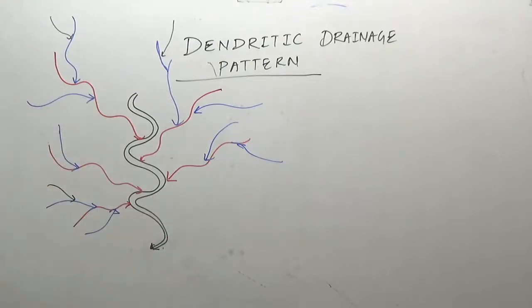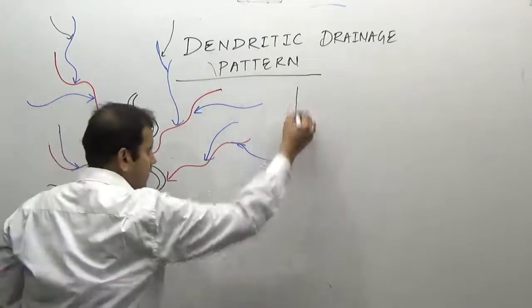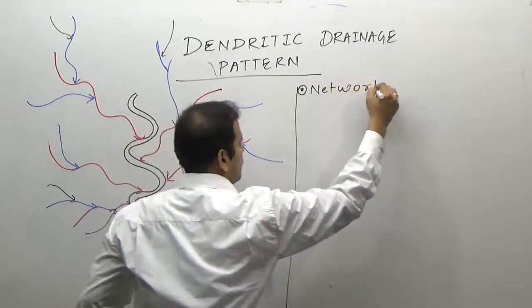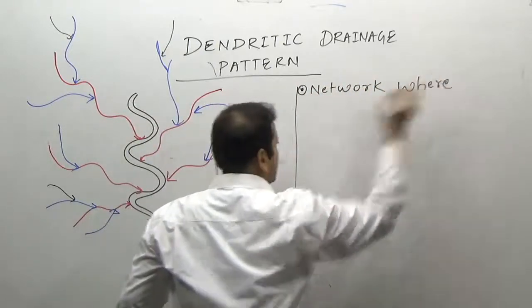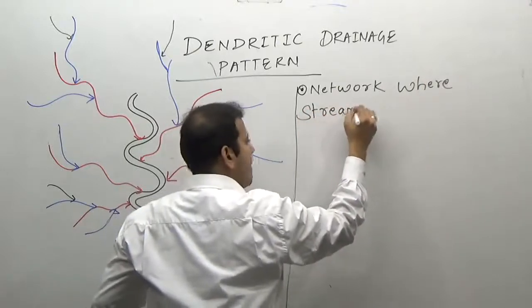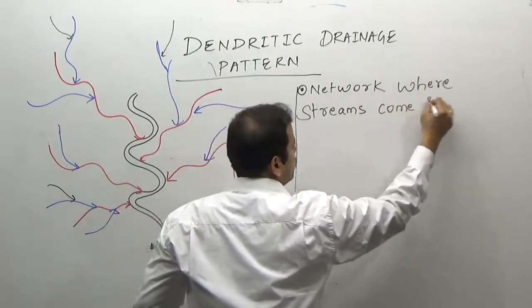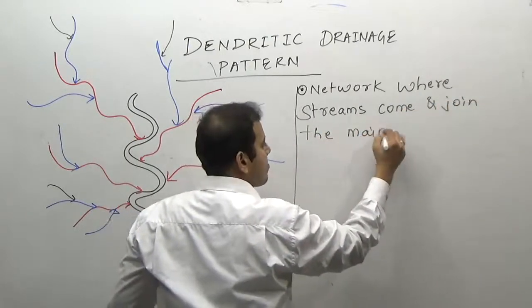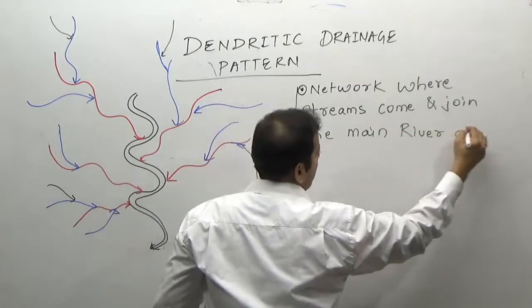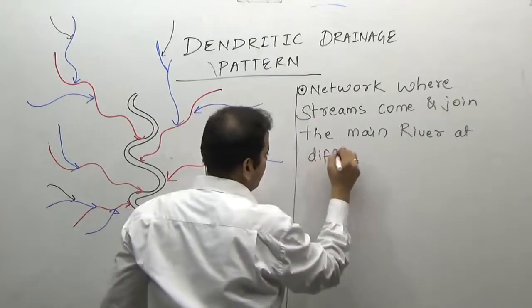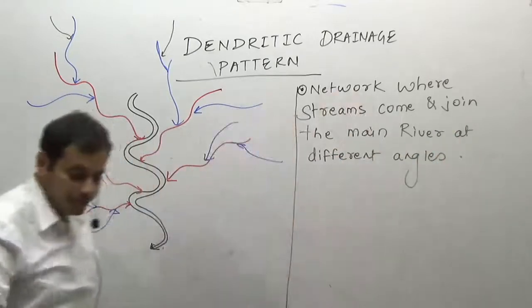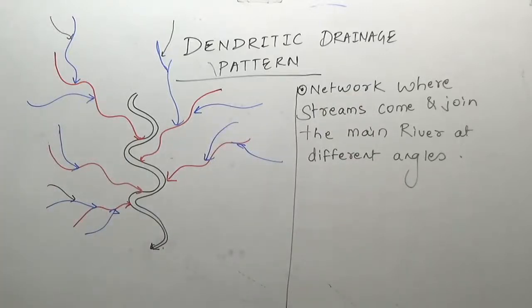So what we can write, this is a network where streams come and join the main river at different angles. Where does it develop? It develops in the areas of vast and extensive topography.